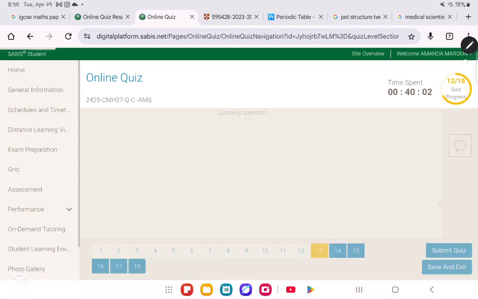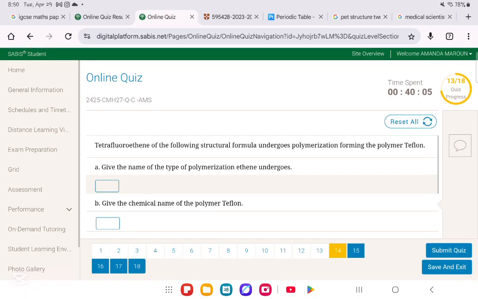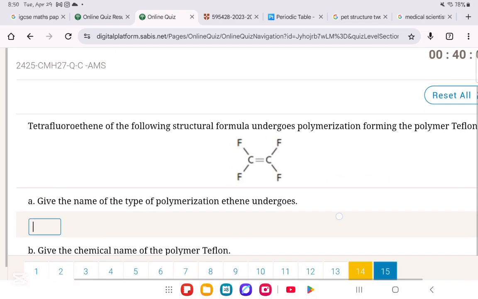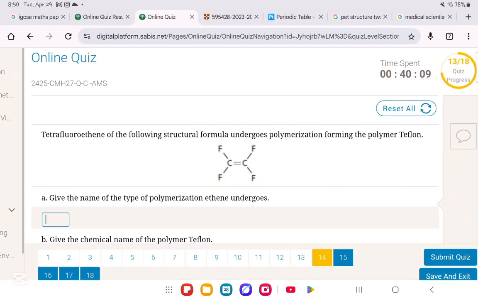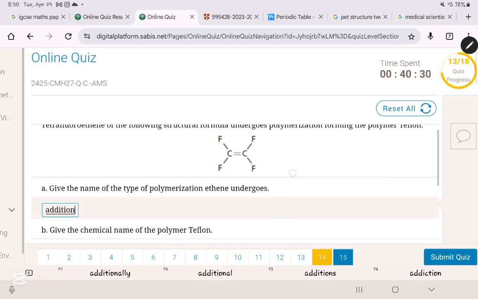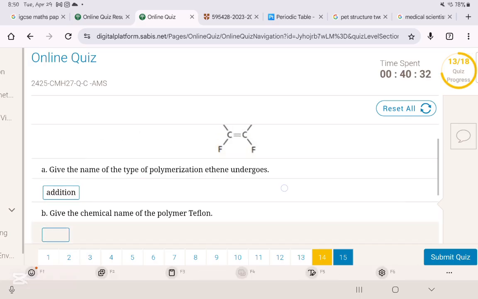We move on to question number 14. Okay. In question number 14, it says tetrafluoroethene of the following structural formula undergoes polymerization, forming the polymer Teflon. Give the name of the type of polymerization ethene undergoes. Look, as soon as you see this structure, you will know that they will break the double bond. And when the double bond is broken, we know that this is an addition polymerization.